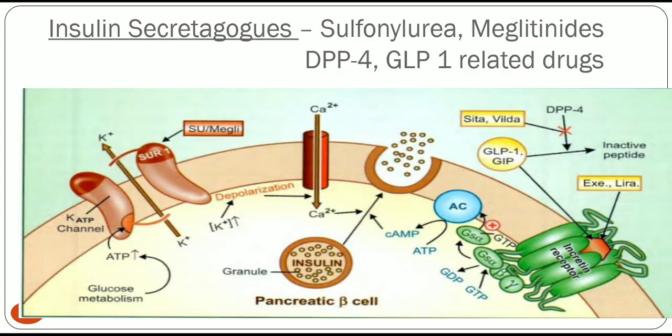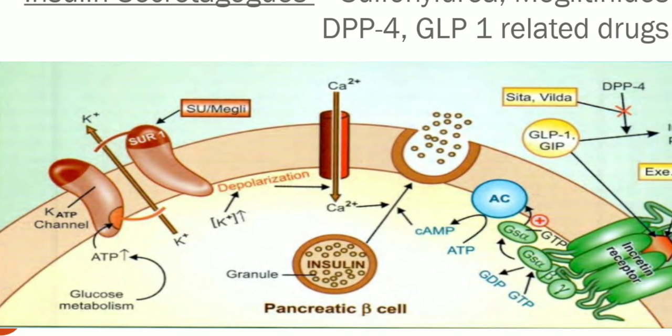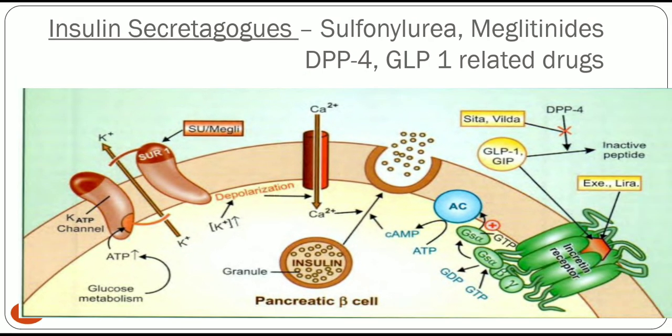These are the classification. And what are the mechanisms of action of sulfonylureas? You see in this picture, there is a potassium ATP channel, and sulfonylurea and meglitinide both have a similar mechanism of action. It inhibits this channel and increases the concentration of potassium inside the cells, and that leads to increased influx of calcium ion that ultimately releases the insulin from the insulin granules.